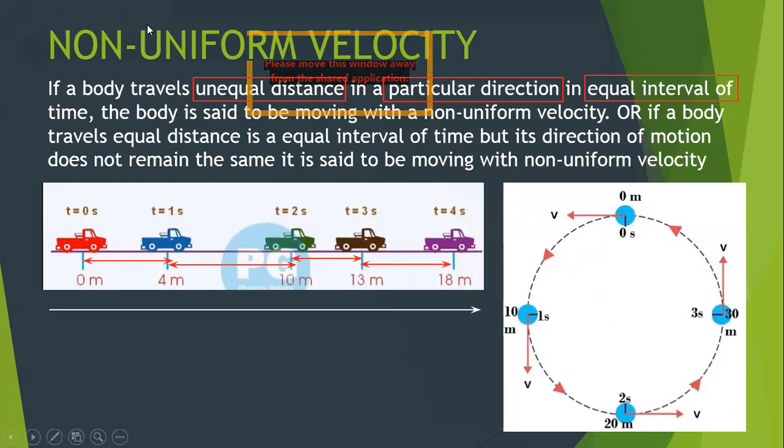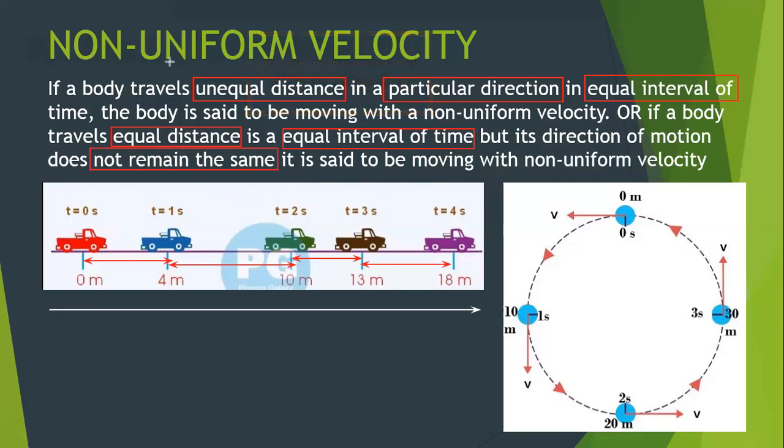But we have one more example of that, and that is this motion. What is the condition for that motion? We say the object is moving with non-uniform velocity if it covers equal distances in equal interval of time, but its direction of motion is not the same. The direction of motion does not remain the same.